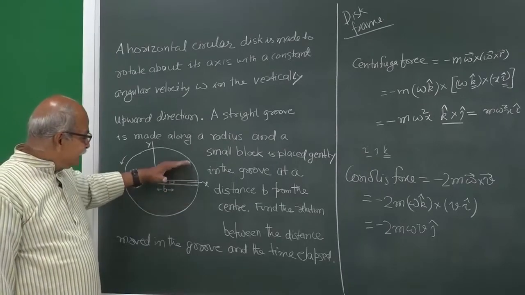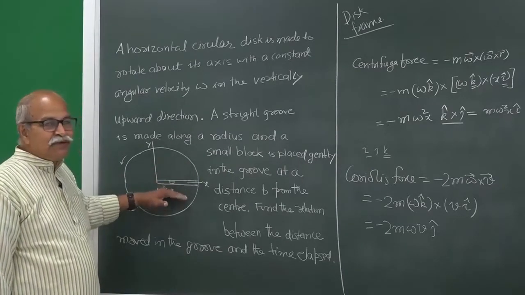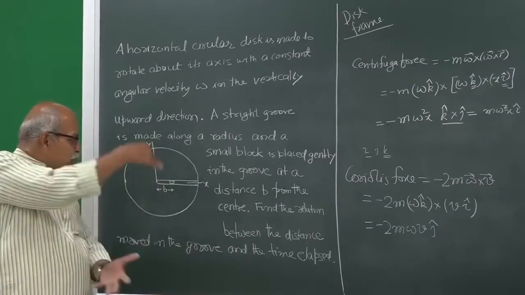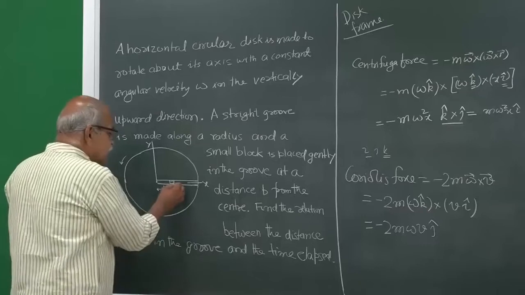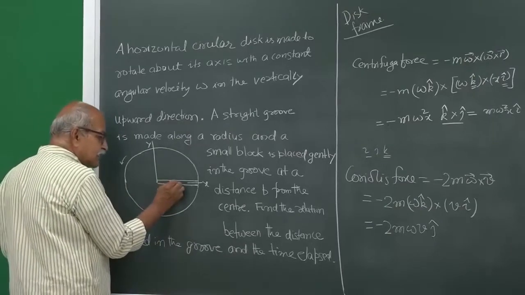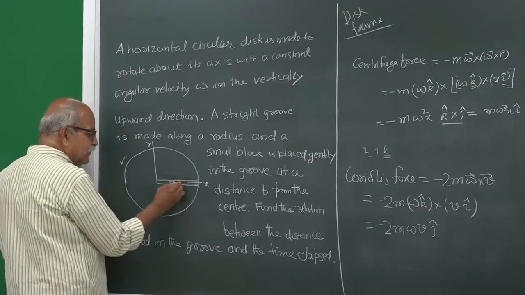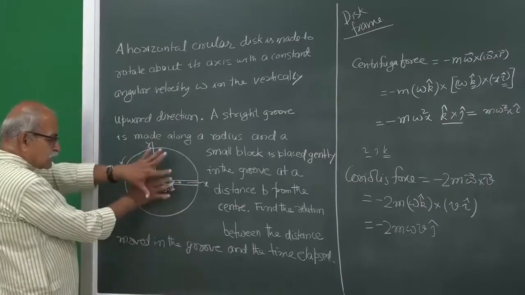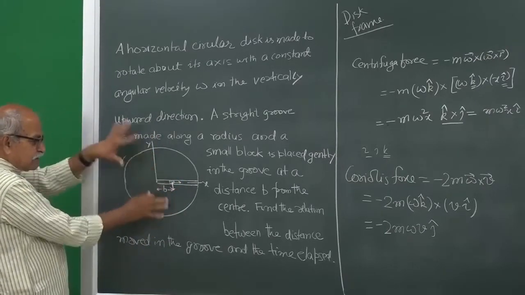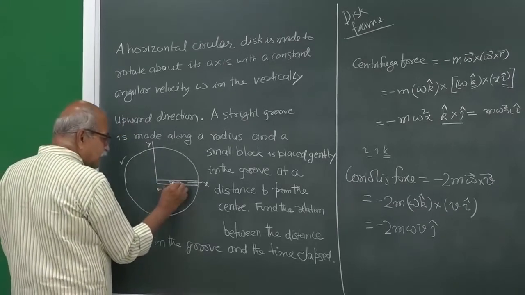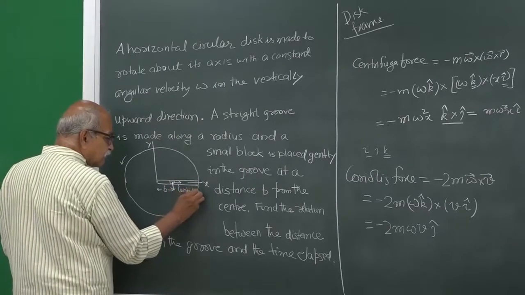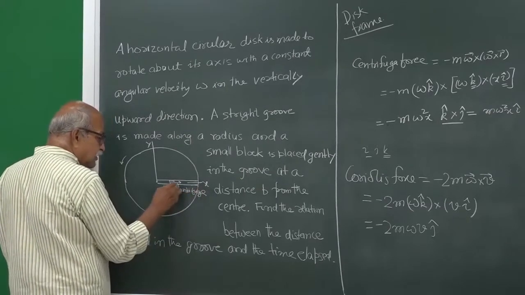But in the negative y direction there is no motion because of the groove walls, and hence you have yet another force by the wall. This is the centrifugal force, this is 1, and this is the Coriolis force, this is 2. Remember, this is horizontal, I am drawing everything in the horizontal plane.